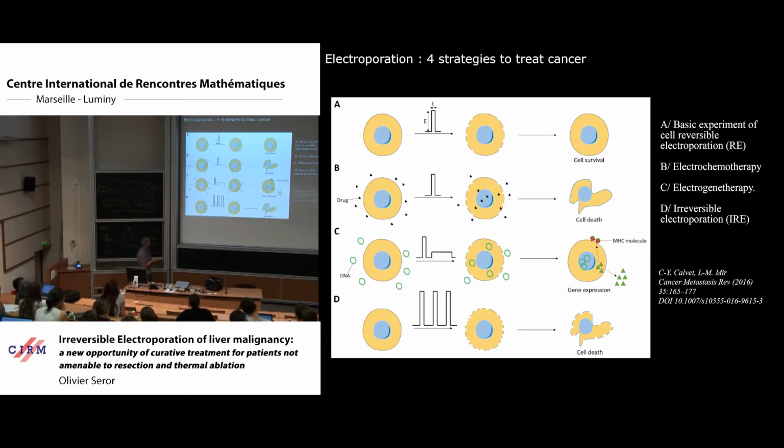irreversible electroporation. To achieve irreversible membrane modification, we have to repeat the pulses.